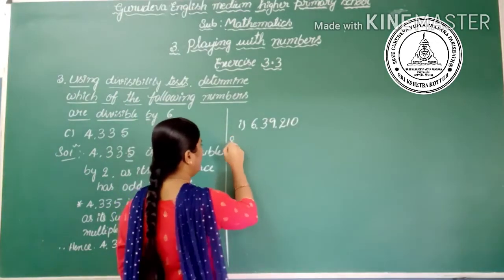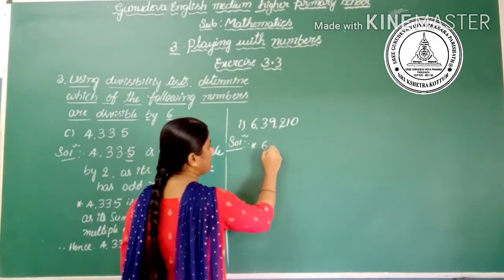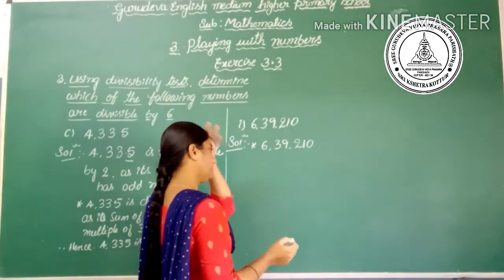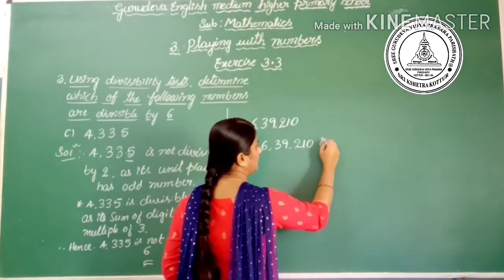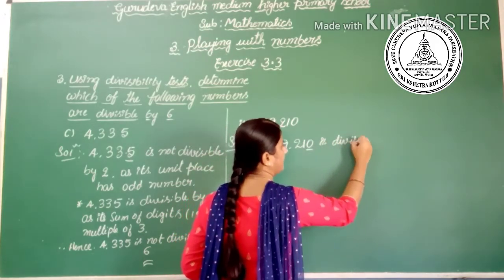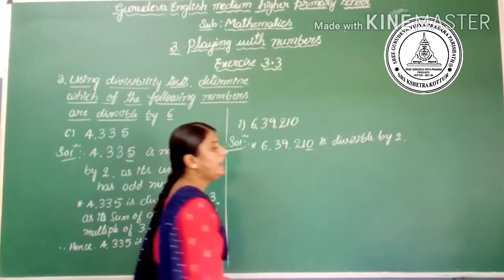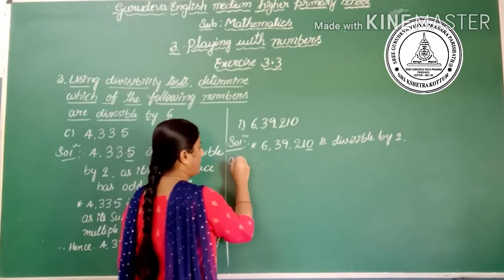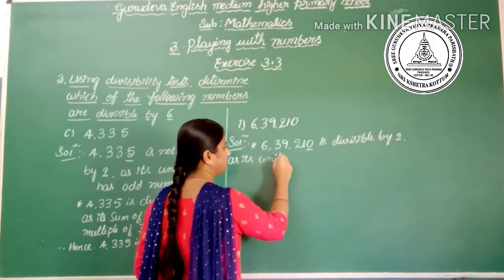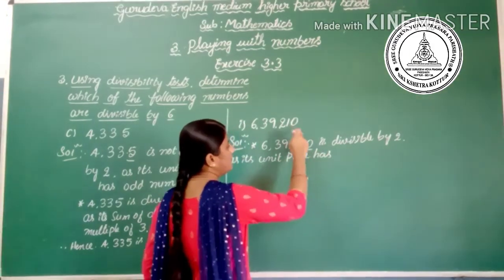Solution. Write the given number 6,39,210 is divisible by 2, as its unit place has 0.